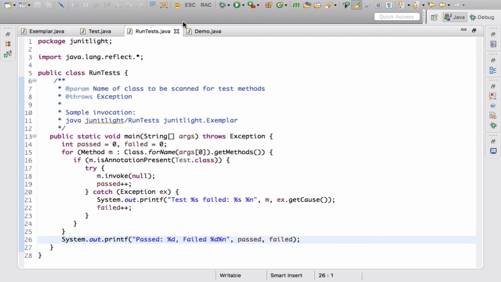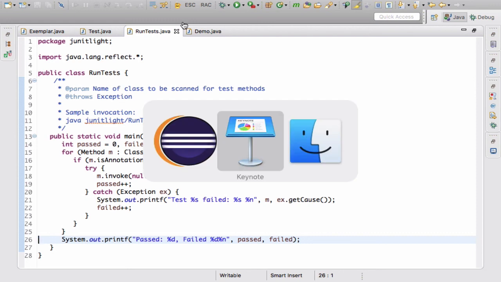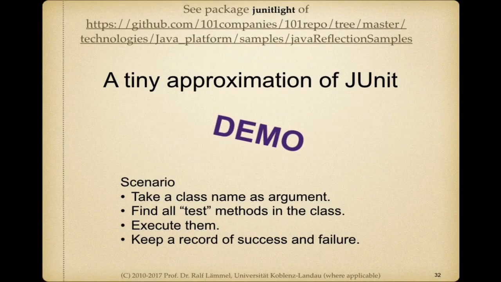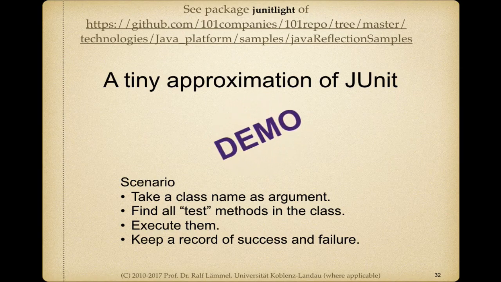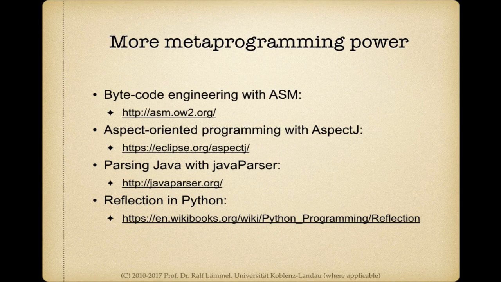So we could quite easily simulate a good deal of the JUnit framework by using our own annotations and our own piece of code relying on introspection. So that's pretty much it I wanted to show you here. I mean, there's of course much more to be talked about with regard to metaprogramming.